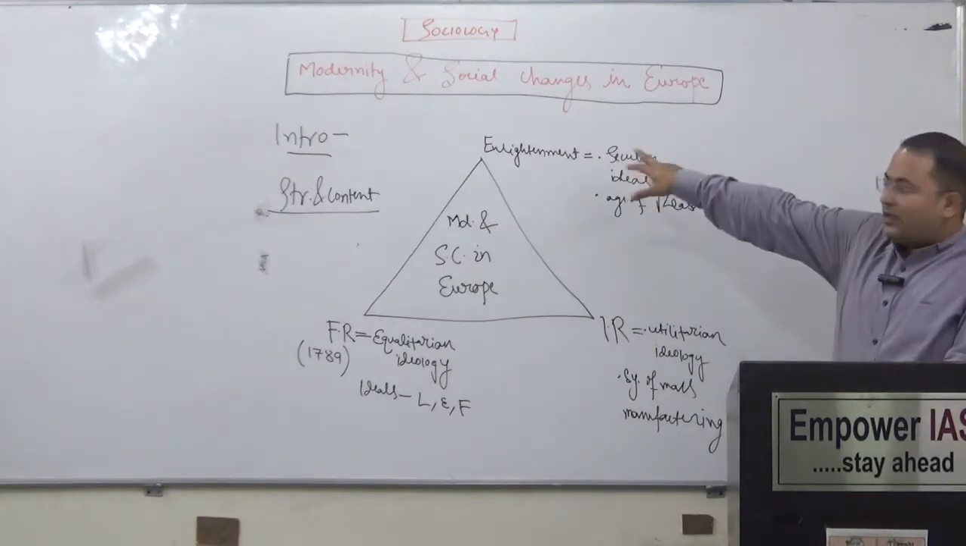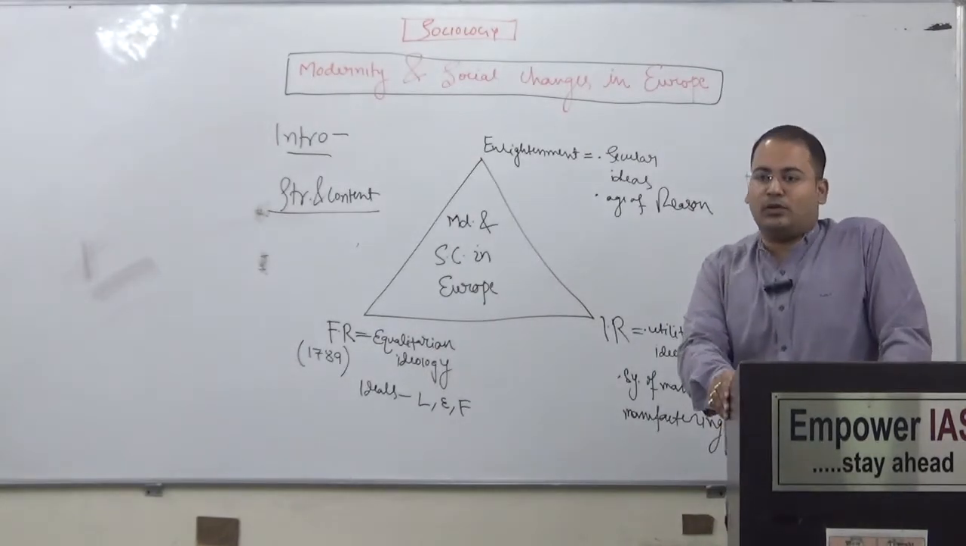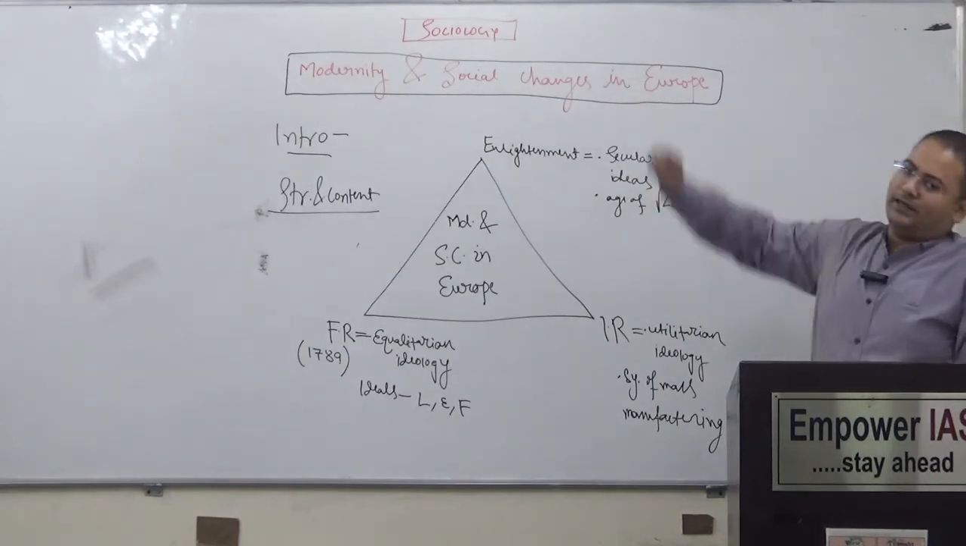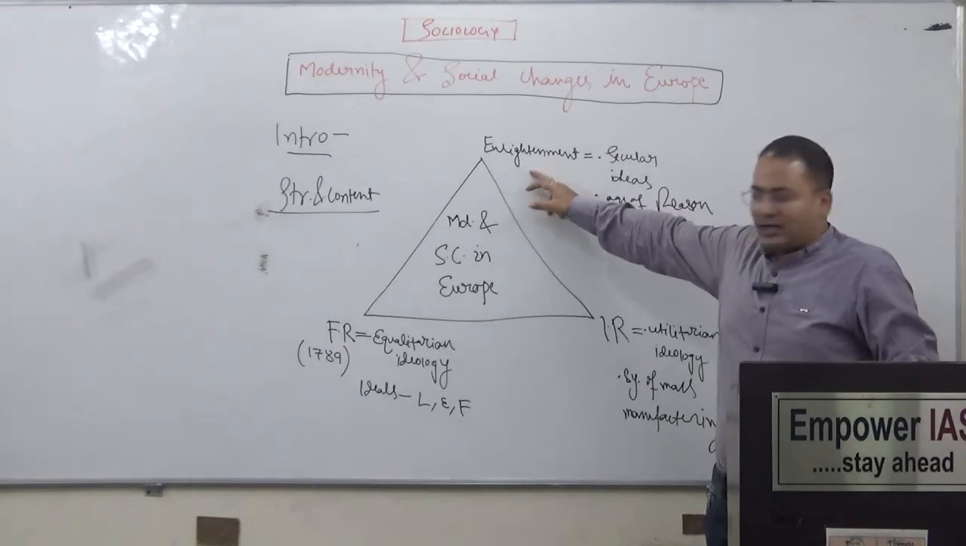Now, during this phase, religion and divine acts lose their importance. And these things happened in Europe that led to the development of modernity and social changes in Europe. So, this should be the first topic: what do you mean by Enlightenment?